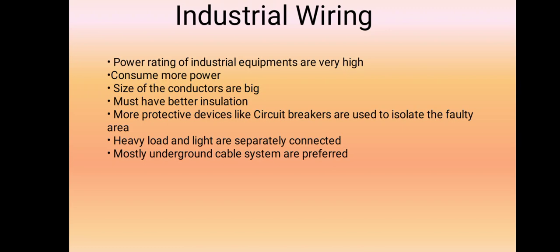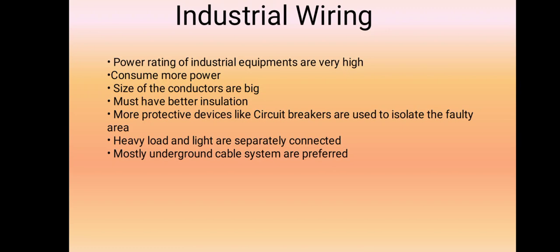If you go to an industry, it is connected to multiple buildings or multiple applications of electrical equipment, so you cannot stop all the electrical equipment operation. So we isolate the faulty portion. The circuit breakers or protective devices are used to isolate the corresponding faulty area. Then heavy loads and lights are separately connected.